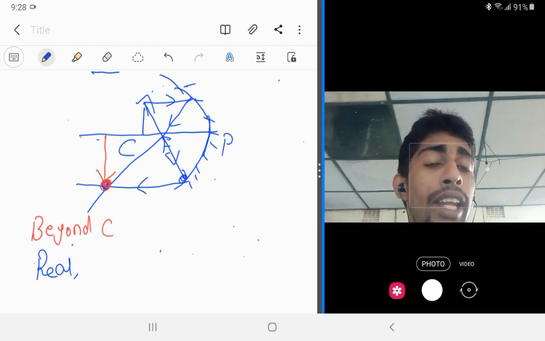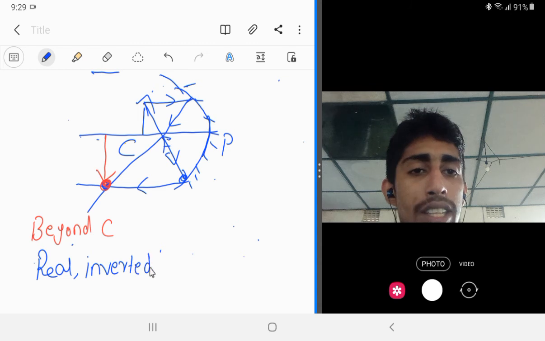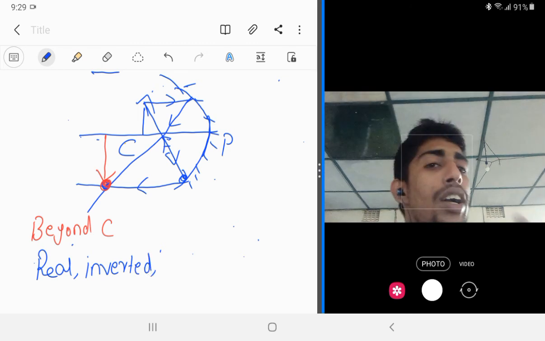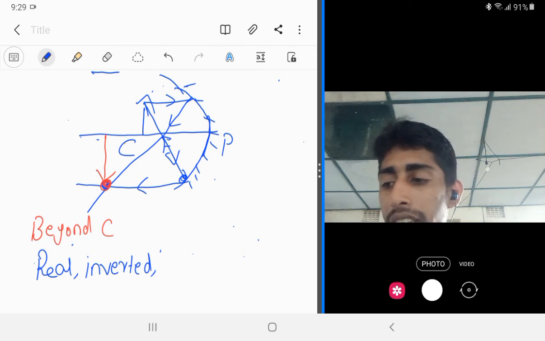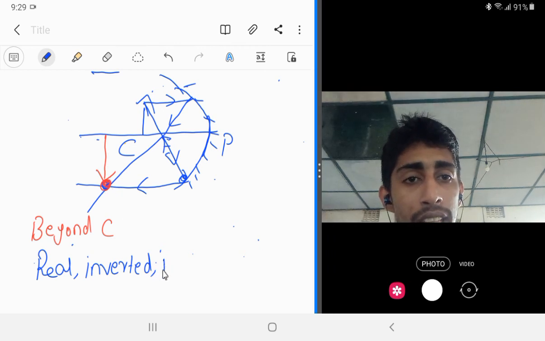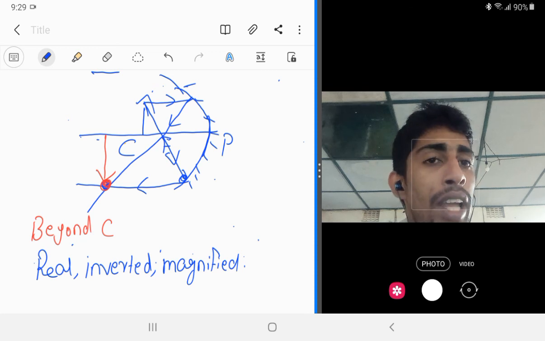Then is it erect or inverted? Yeah, it is inverted. The image is inverted. Then what about the size? Yeah, it is magnified. The image is magnified. So along with this video I'll send you the notes.